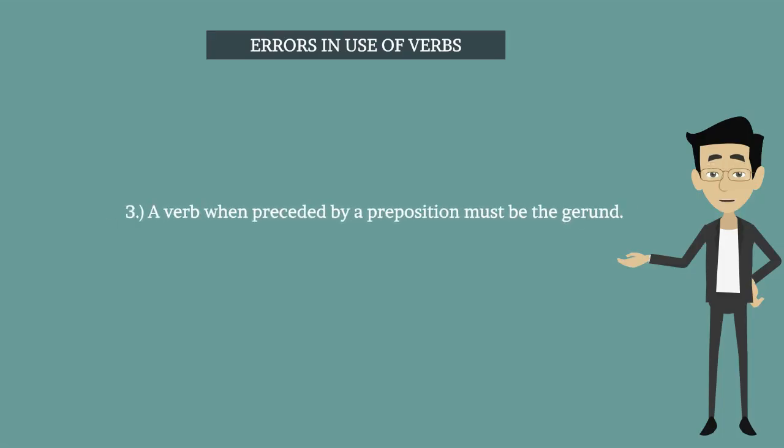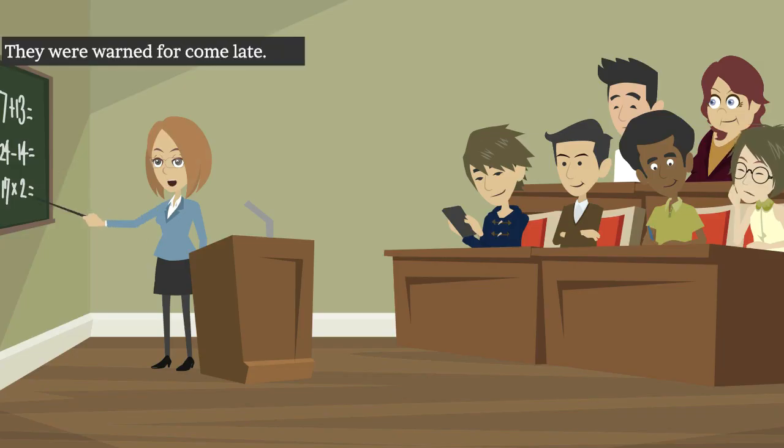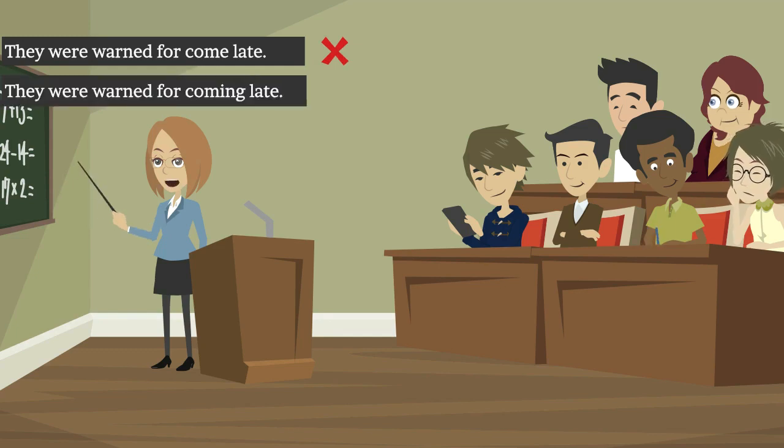A verb when preceded by a preposition must be the gerund. Let's see the example. They were warned for come late. This is incorrect. They were warned for coming late. This is correct. Fourth one.